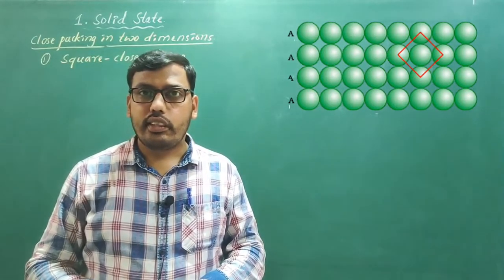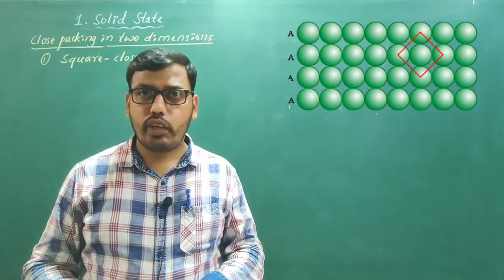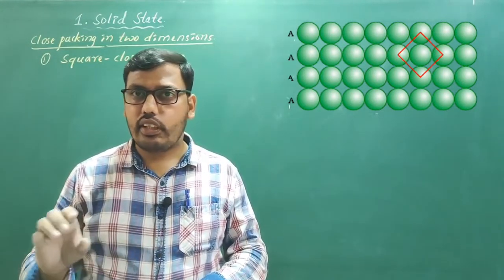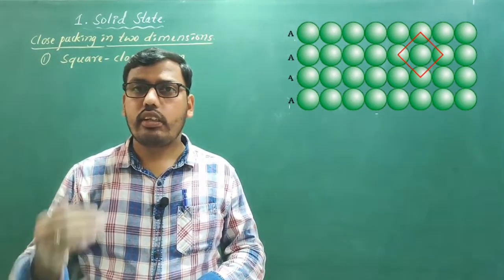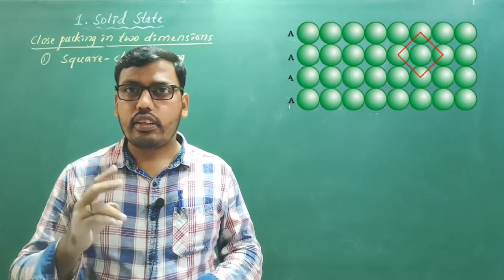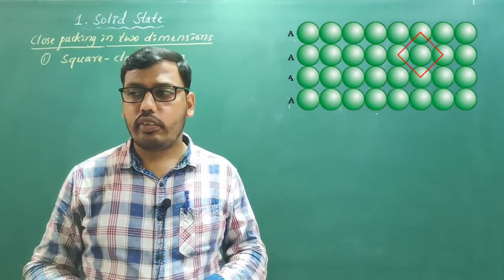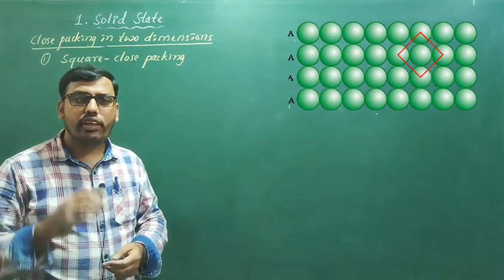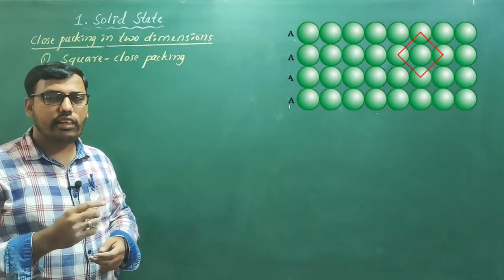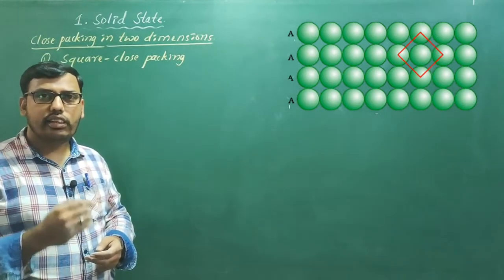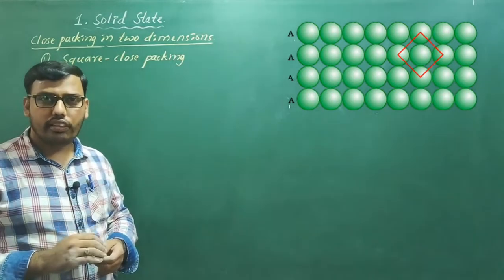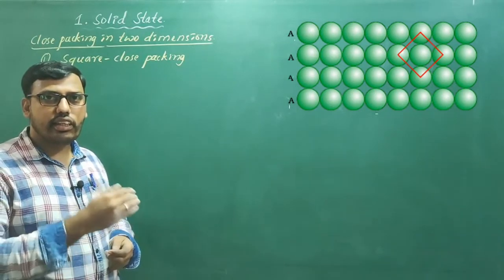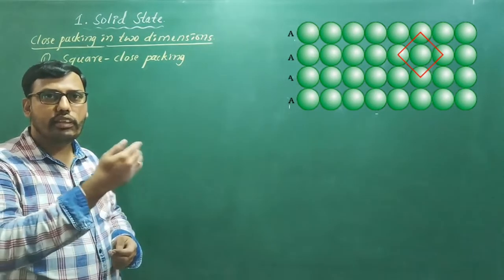Yes. So this is the close packing in two dimensions. I have already told you the close packing in one dimension: layers can be arranged one above the other in two different manners. The first possibility is that we can arrange these layers exactly one above the other, as our diagram shows, how we have arranged these different rows one over the other.